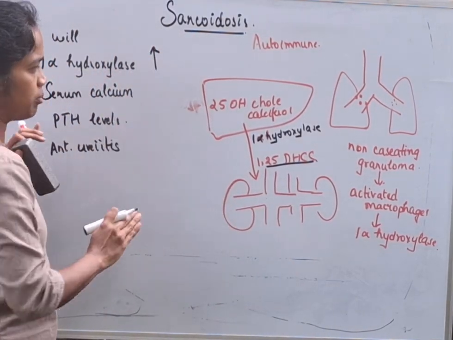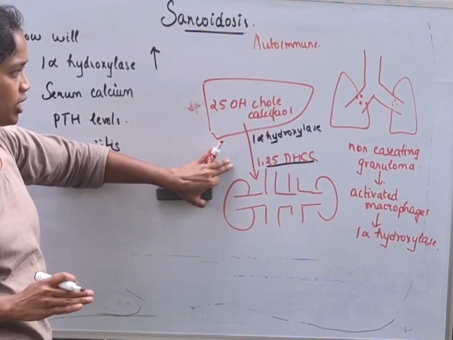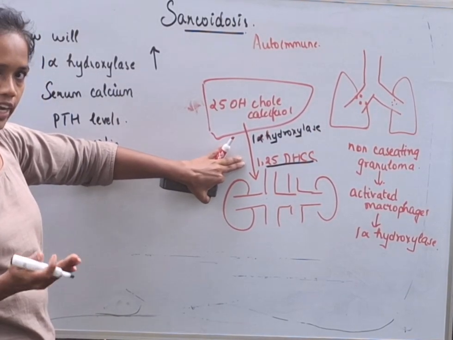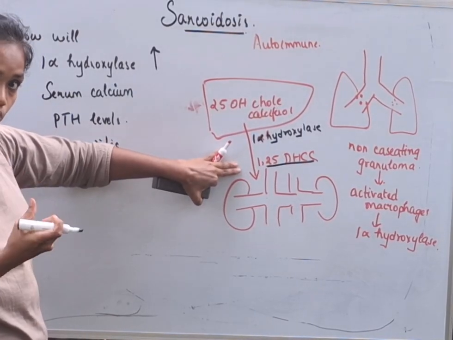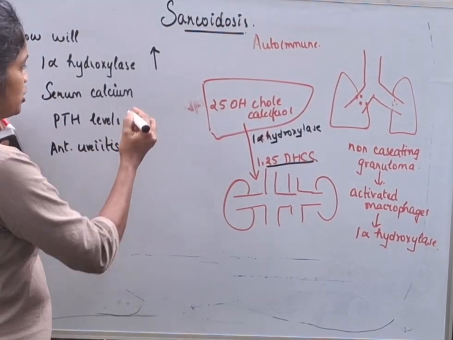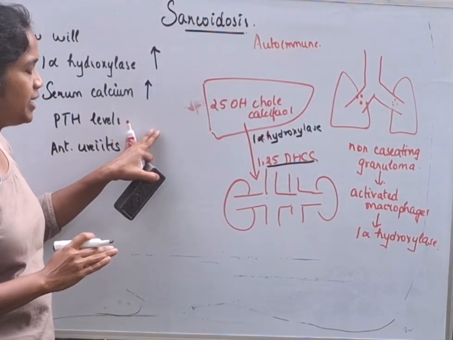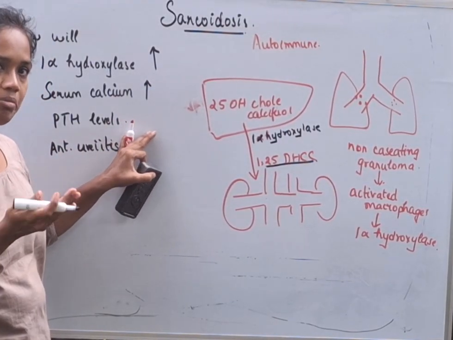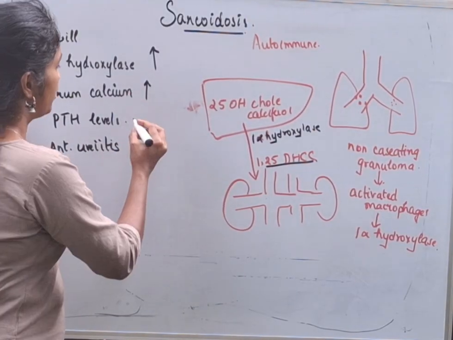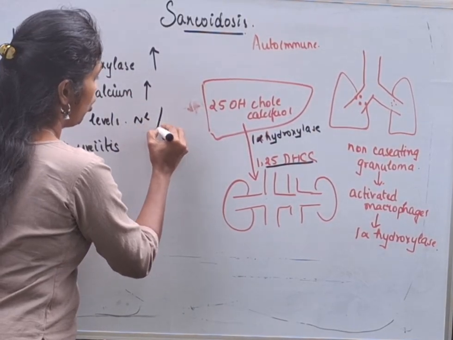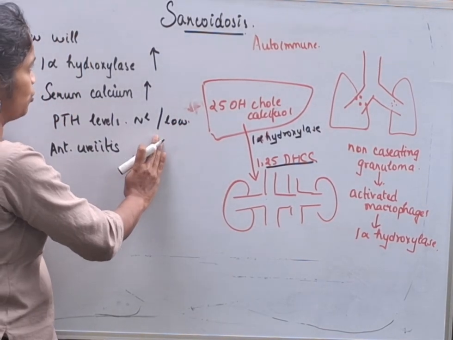What happens to the serum calcium? The 1-alpha hydroxylase converts 25-hydroxycholecalciferol to 1,25 dihydroxycholecalciferol, which in turn absorbs calcium from the food and increases the serum calcium levels. What happens to the PTH levels? The PTH levels are going to rise only when the serum calcium decreases. Here we have high serum calcium. Therefore, the PTH is either normal or it is low. So this is in particular about sarcoidosis.